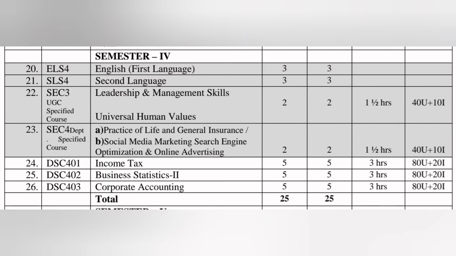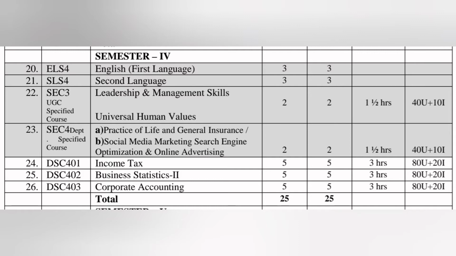Next subject, again you have a choice between Practice of Life and General Insurance, and Social Media Marketing, Search Engine Optimization and Online Advertising. Any one of them you can select, and only 2 classes per week you have for this subject. Exam duration is 1.5 hours, and maximum marks for this subject is 50 out of 50, 40 for semester exams, 10 for internal exams.